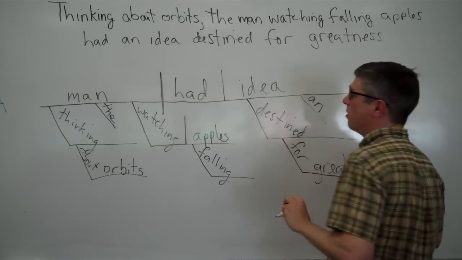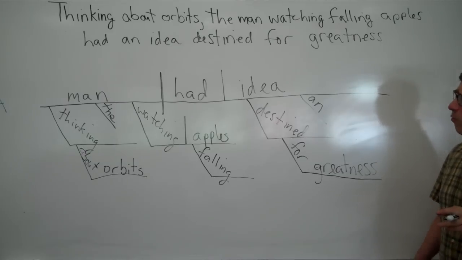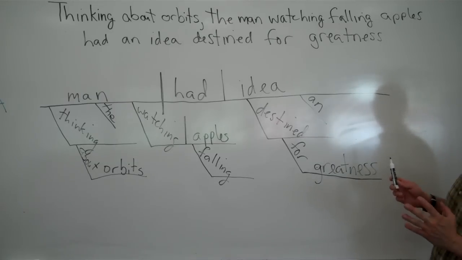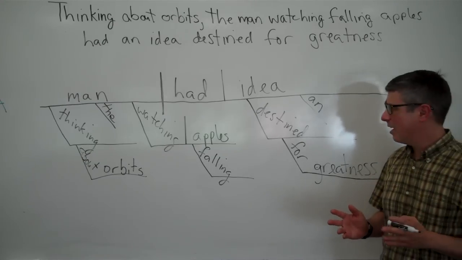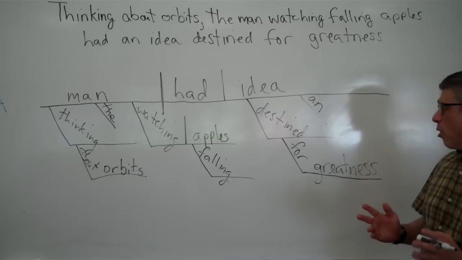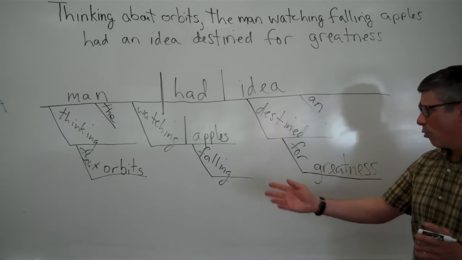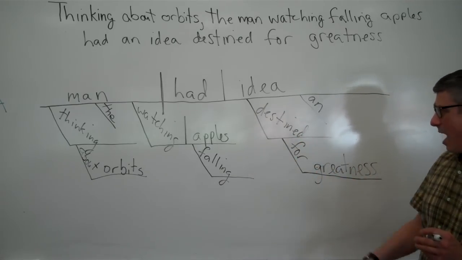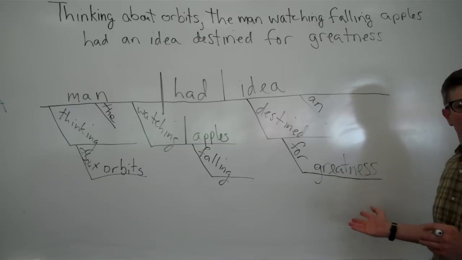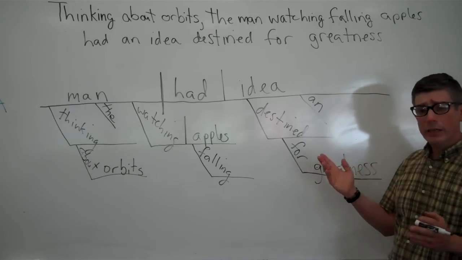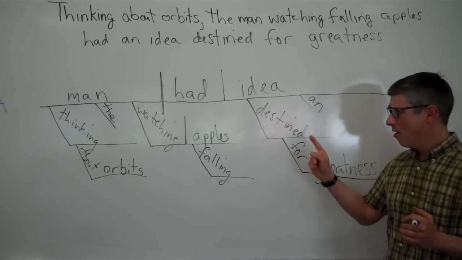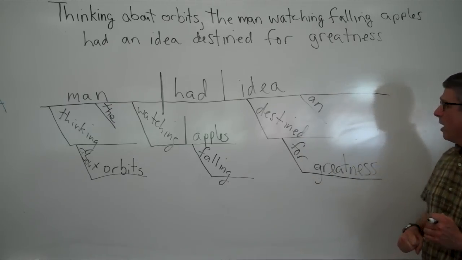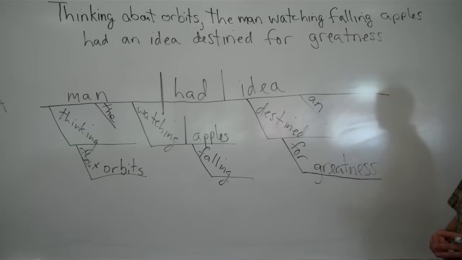So there you have the diagram for: Thinking about orbits, the man watching falling apples had an idea destined for greatness. So this sentence has three participial phrases in it: thinking about orbits, watching falling apples, and destined for greatness. And it has one standalone participle that's just functioning as an adjective all on its own, falling. So this is how we diagram participial phrases and participles.